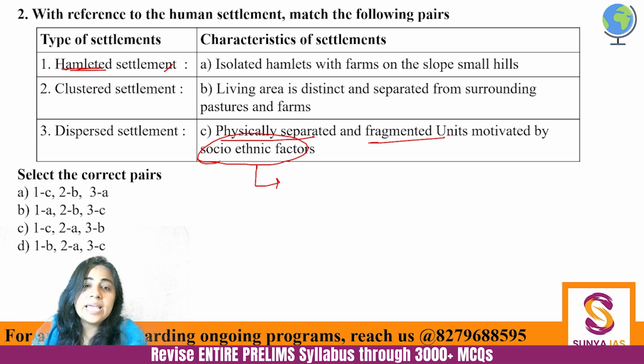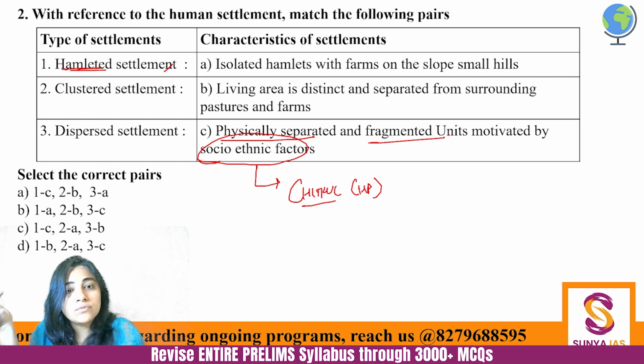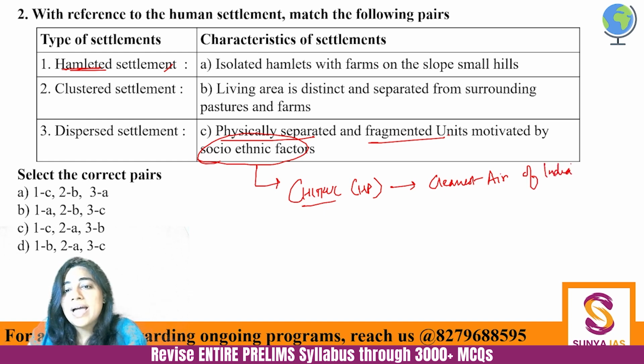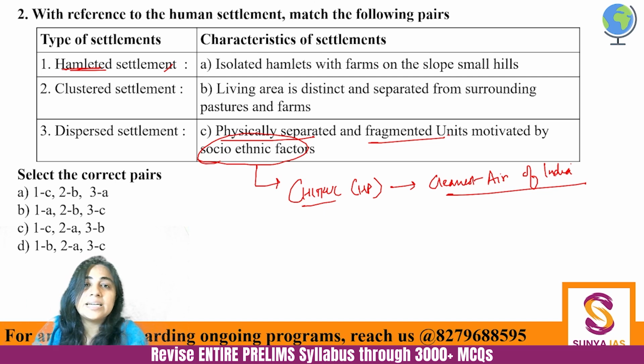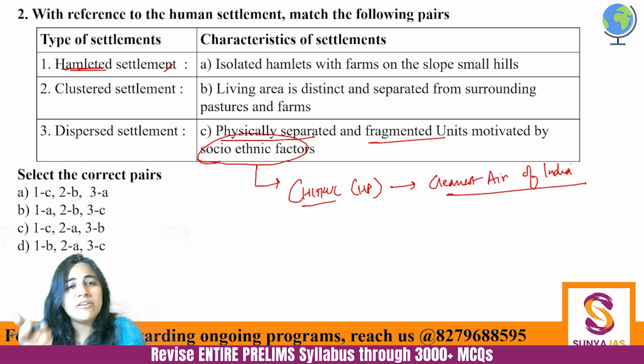There is a village in Himachal Pradesh called Chitkul. Chitkul is a village in Himachal Pradesh. What is the distinguishing factor of Chitkul? Chitkul's distinguishing factor is that it has the cleanest air of India. Cleanest air of India, okay. So a hamlet is divided by socio-economic and socio-ethnic factors, and some unique feature would be there that would distinguish a hamlet from its neighboring area. So it's a physically separated and fragmented unit motivated by socio-economic, socio-ethnic factors.